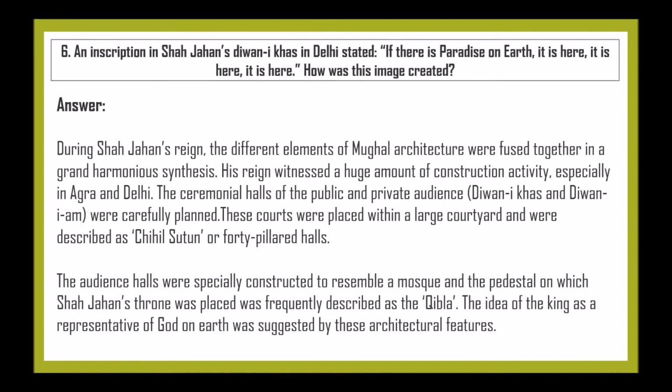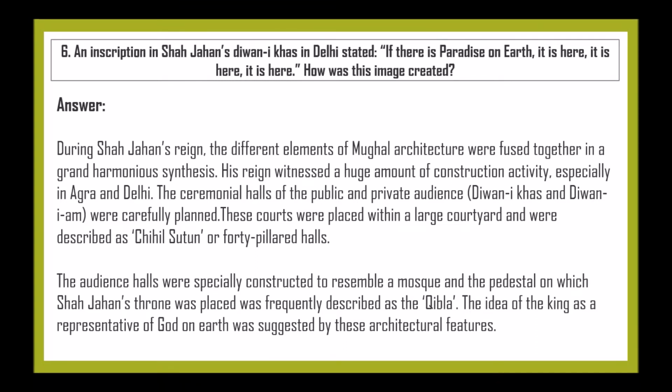Inscriptions in Shah Jahan's Diwan-i-Khas in Delhi stated, "If there is a paradise on earth, it is here, it is here, it is here." How was this image created? During Shah Jahan's reign, the different elements of Mughal architecture were fused together in a grand, harmonious synthesis. His reign witnessed a huge amount of construction activity, especially in Agra and Delhi. The ceremonial halls of public and private audience, Diwan-i-Aam and Diwan-i-Khas, were carefully planned.